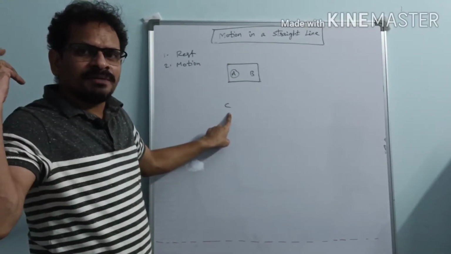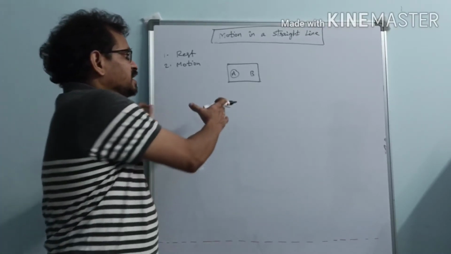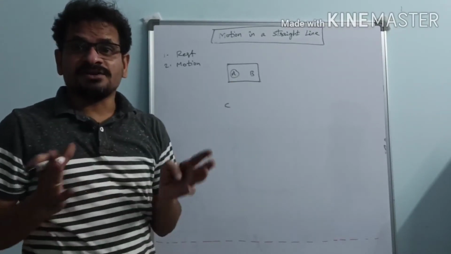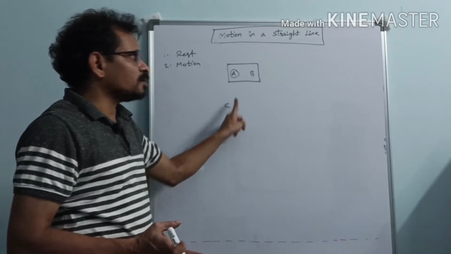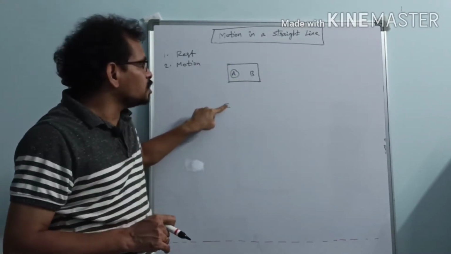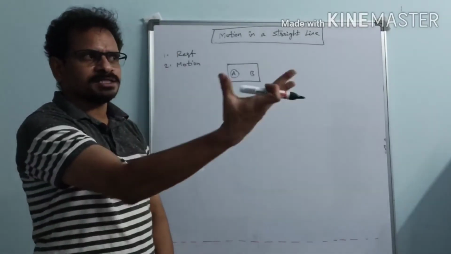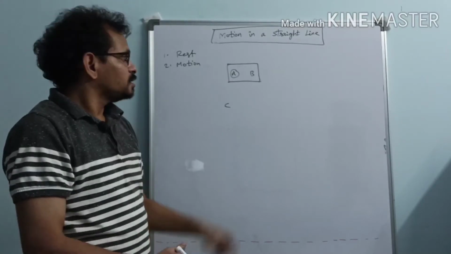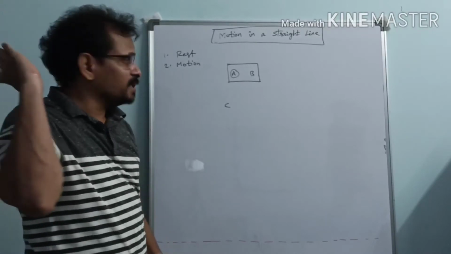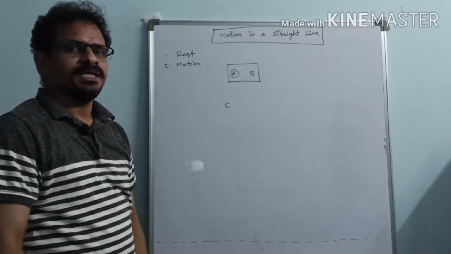From their commanding agency, C got a phone call. They are asking C, what is A doing? Is A at rest or in motion? What will he answer? Because the train is not moving here, the position of A with respect to C is not changing. A is always in front of C only. He is standing on the platform like this, observing A here. See, his position is not changing. So he tells them that A is at rest, he is not in motion.